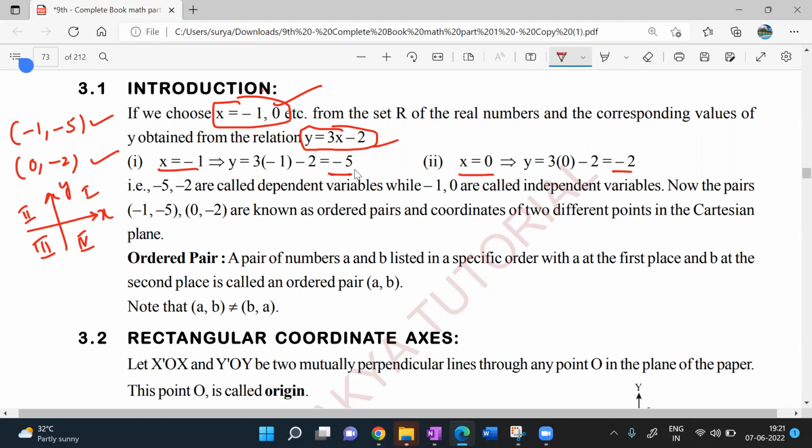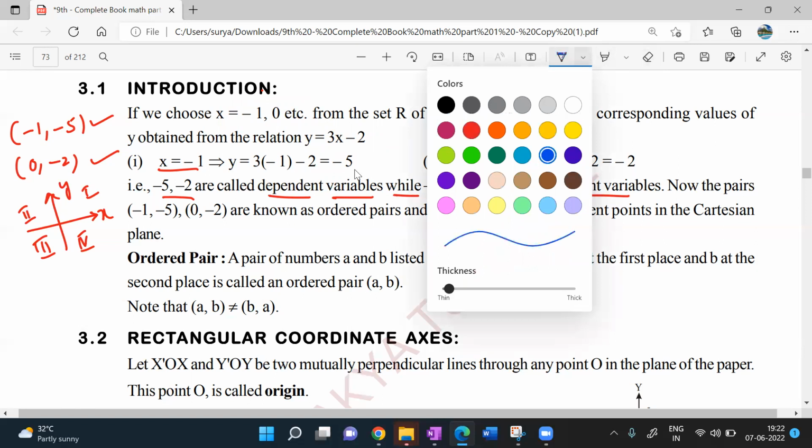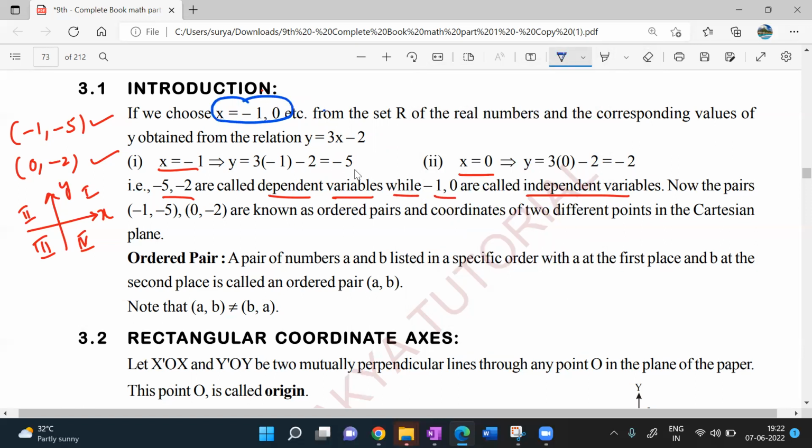What is coordinate axis, what is coordinate, Cartesian plane, everything we will discuss again. Don't worry. Okay, here look at this, -5 comma -2 are called dependent variables, while -1 comma 0 are called independent variables. So guys, what is independent variable and what is dependent variable? Look at this here. Let me tell you. X value I took this, right? These are independent variables.